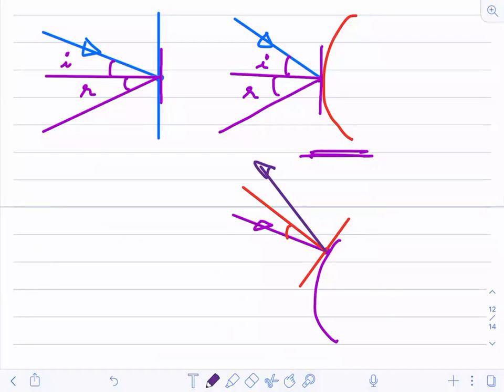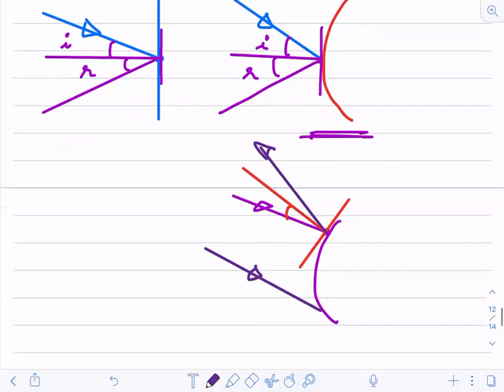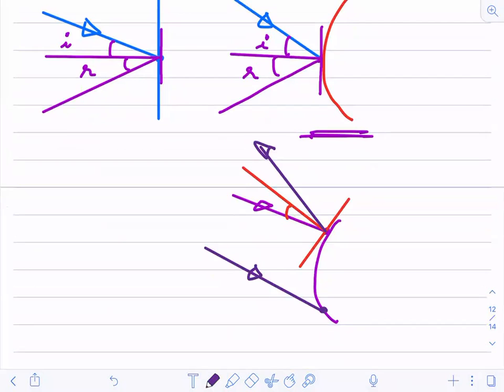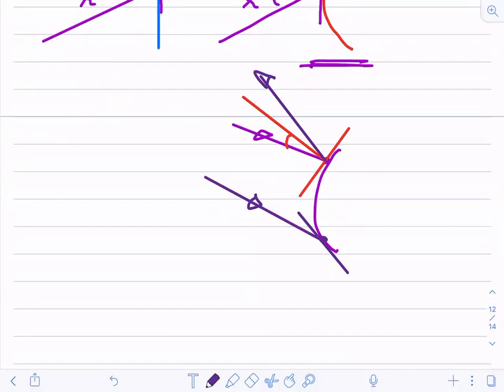Is it okay? If the same ray had come here, suppose this is the incident ray, what would you have done? You would have drawn a tangent at this point, like this. Now draw the perpendicular to the tangent. Is this the perpendicular? Yes. This is angle I. Angle R should be like this. Is it okay?